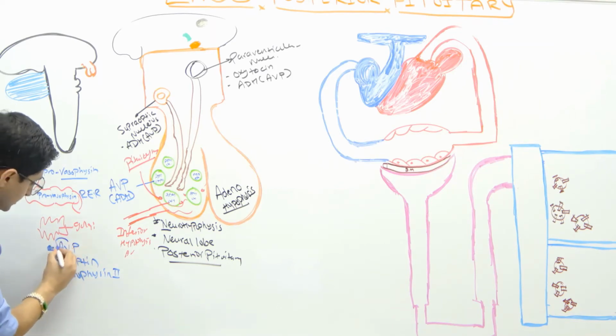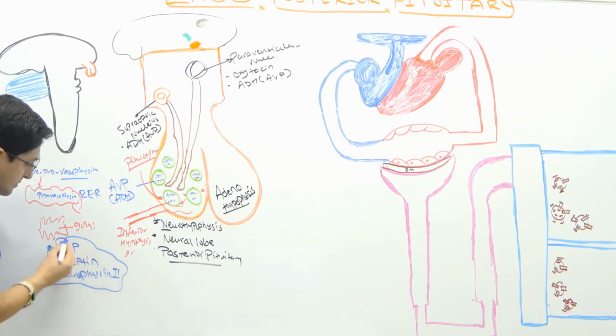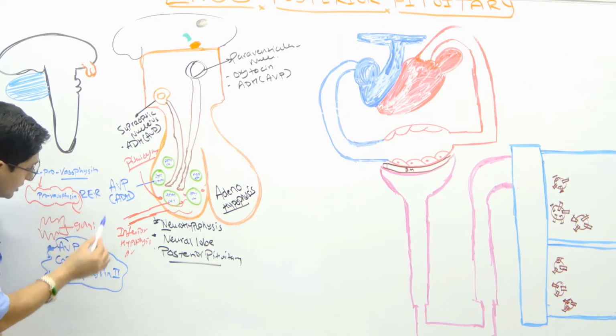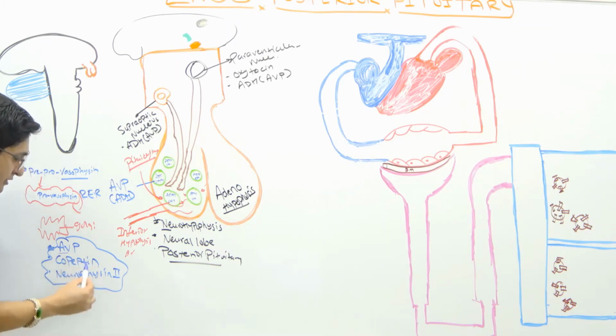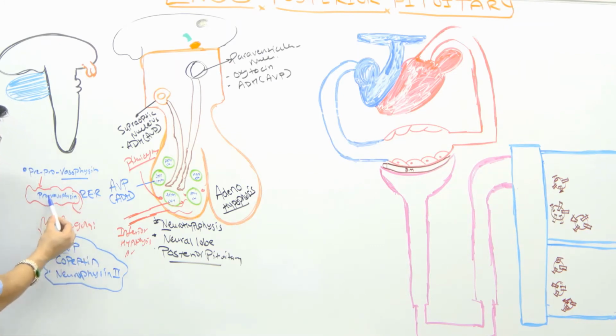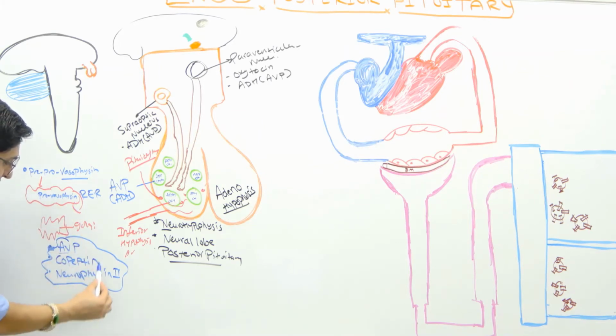So these three, after the cleavage process, you're going to see in a Golgi: arginine vasopressin, copeptin, and neurophysin, okay? So these are just a breakdown. During the proteolysis, during the cleavage process, which takes place in the rough endoplasmic reticulum or Golgi, in the post-translation, these are the three peptide hormones that get synthesized.